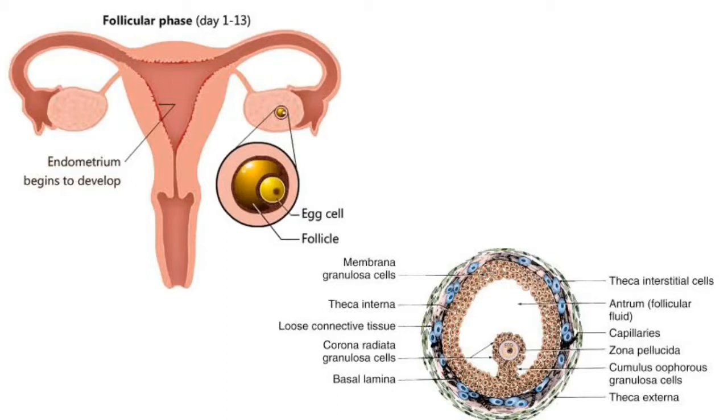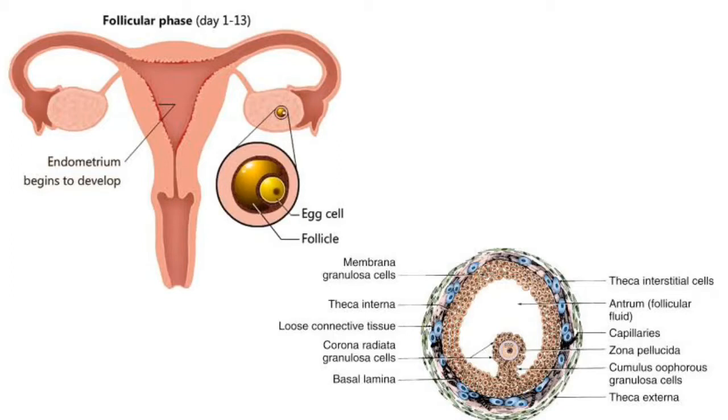Now what happens to the secretion of the gonadotrophins, that is LH and FSH? It increases gradually during the follicular phase and stimulates follicular development as well as secretion of estrogen by the growing follicles. This is about the follicular phase, which lasts for 14 days.